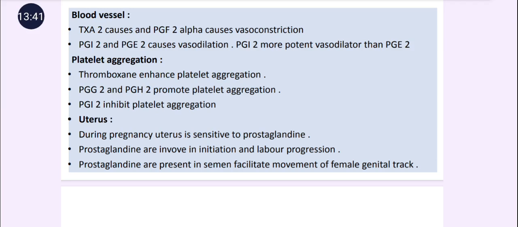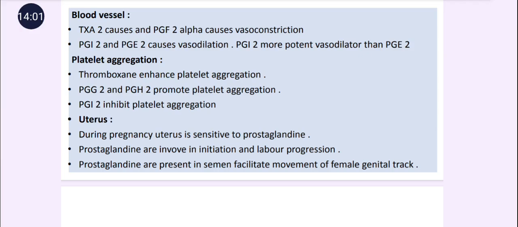Non-steroidal anti-inflammatory drugs block the cyclooxygenase pathway. So it is advisable that NSAIDs are not given to treat the pain during parturition.